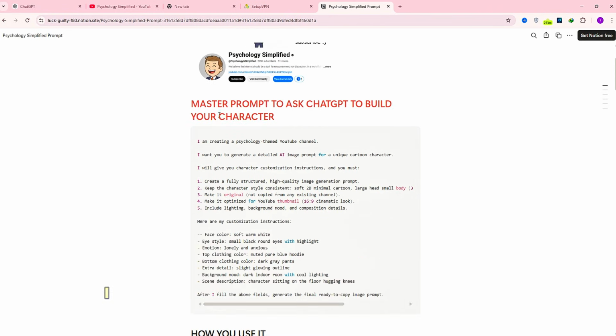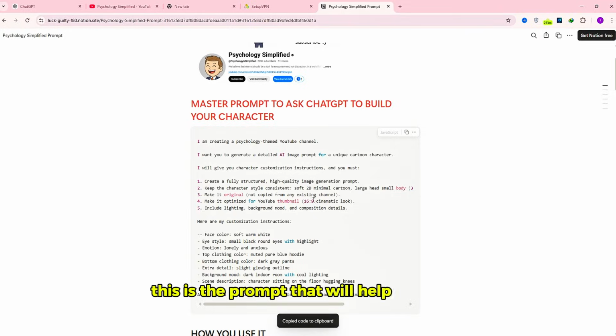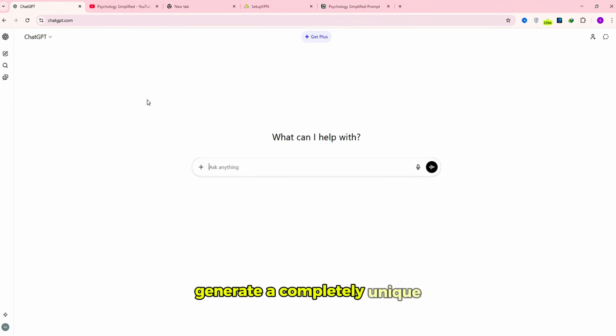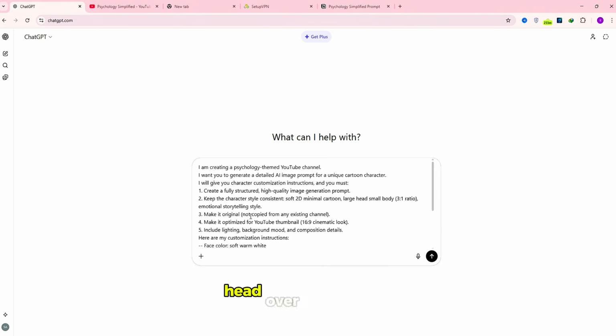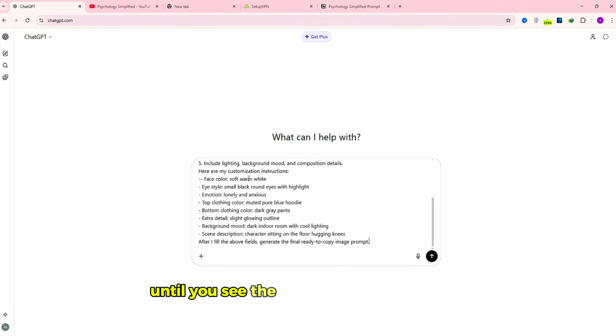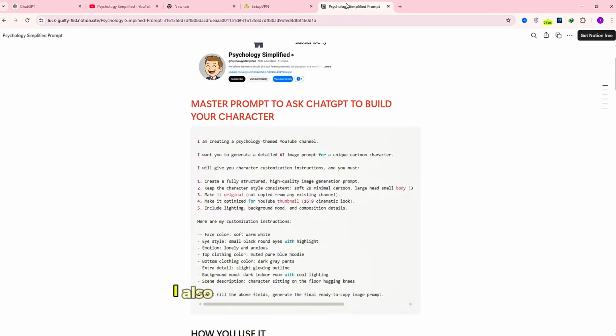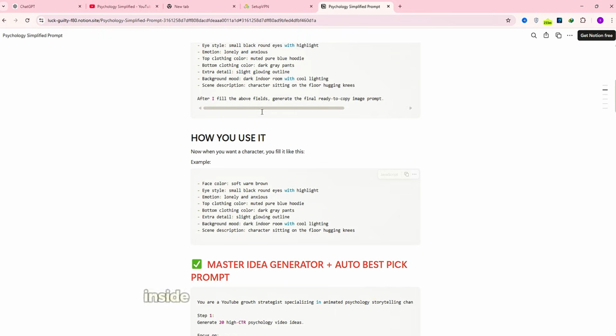Open the Notion template I provided and copy the first master character prompt. This is the prompt that will help ChatGPT generate a completely unique character for you. Once you copy it, head over to ChatGPT and paste the prompt. Now scroll down inside the prompt until you see the section called Customize Your Character Instruction. Here you can adjust the face color, eye style, clothing, and background mood. You can keep the default settings or modify them to create your own unique version. I also included extra example styles inside the Notion file if you need inspiration.